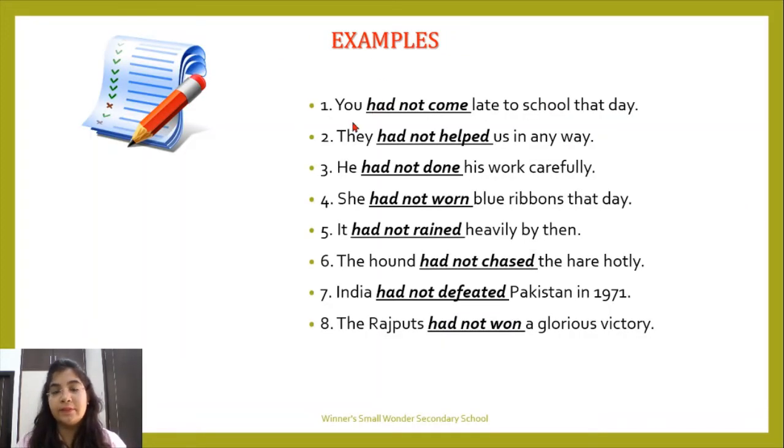Now the examples. You had not come late to school that day. They had not helped us in any way. He had not done his work carefully. She had not worn blue ribbons that day. It had not rained heavily by then. The hound had not chased the hare hotly. India had not defeated Pakistan in 1971. The Rajputs had not won a glorious victory. So we have added "not" to make our sentences negative in the rule.